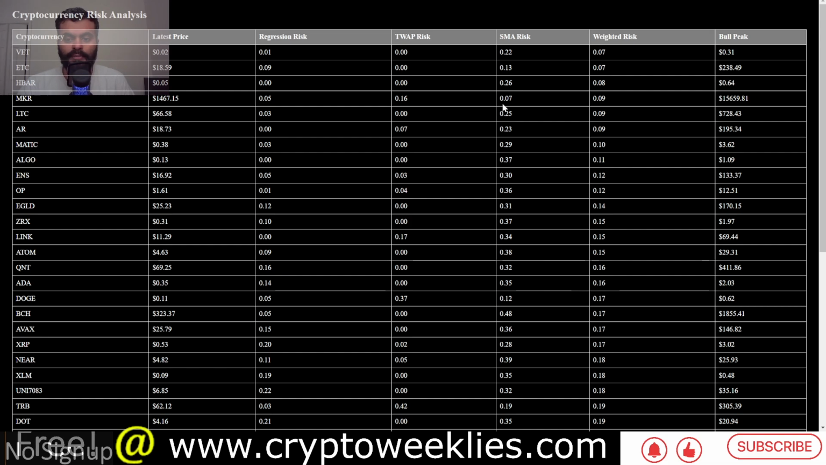for the upcoming bull run of 2025 is based on what is the latest price for the crypto, as well as what are the risks such as the DCA risk, the time weighted based on the regression model, the time weighted average price risk, the SMA risk, and a weighted analysis of those risks in the proportion 7:2:1.